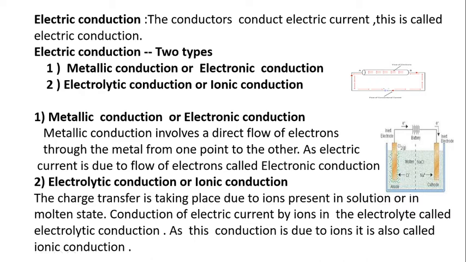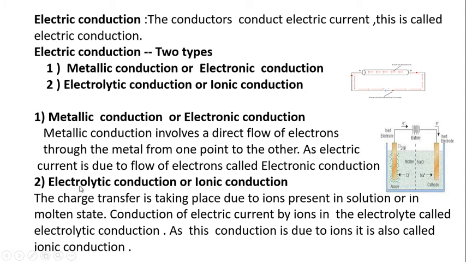Due to these free electrons, metal carries the electric current, and that is called metallic conduction. It is also called electronic conduction, meaning the conduction due to the electrons. As there are free electrons in the metals, the conduction takes place due to the electrons, called electronic conduction.